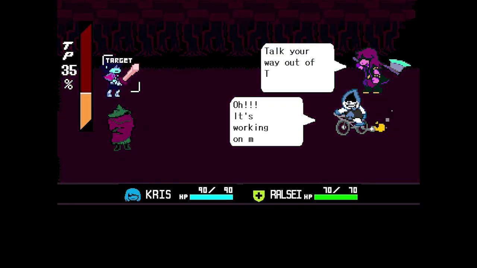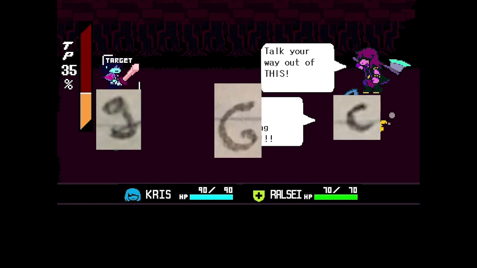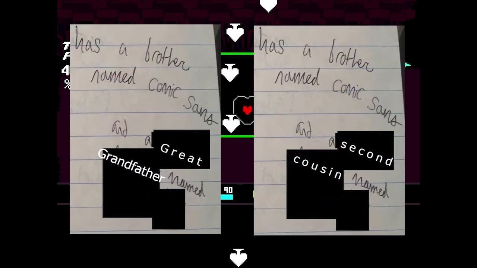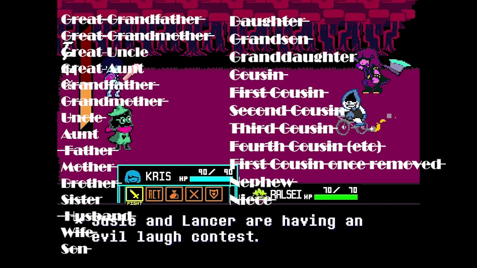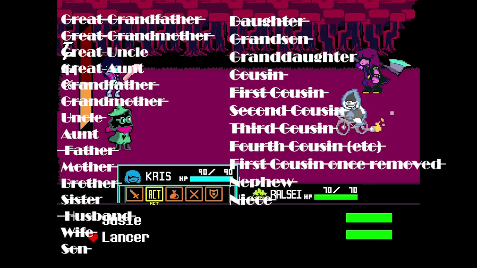So as you can see, the censor boxes don't obscure the top of this letter. Now as you can tell, the top of this letter forms a bit of a loop or an arc. Several of his letters do this, but two that do not are G and C. Since this is the first letter of the second word that we're looking for, we can eliminate great-grandfather, great-grandmother, first cousin, second cousin, third cousin, fourth cousin, etc. Now all we're left with is great-uncle, great-aunt, and granddaughter.